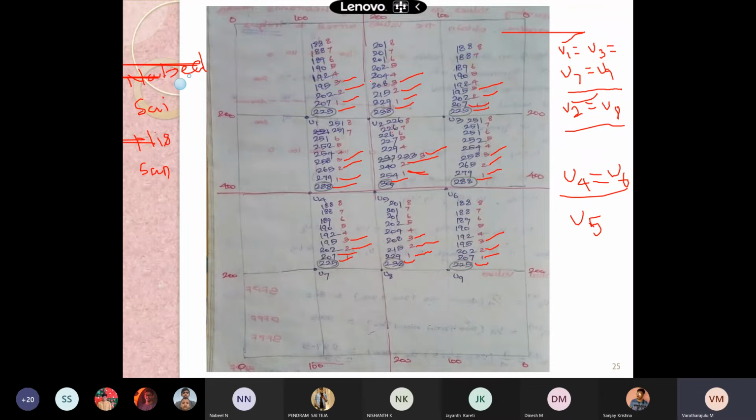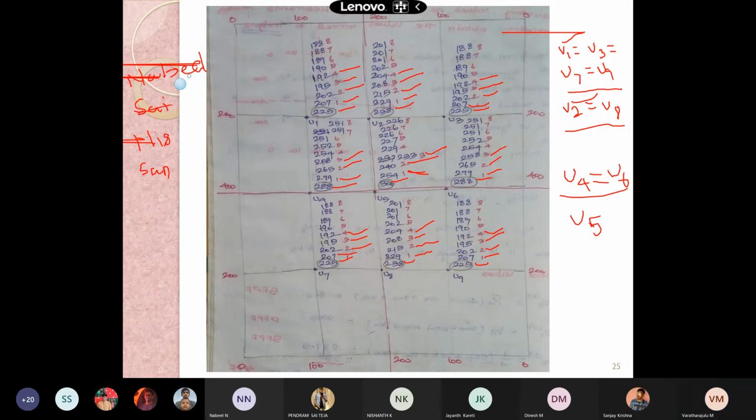Nabil. 200, 100, 208, 258. 191.5. Yes, 192. Here also 192. Yes, sir. 192 and 192. Yes, 192, 200. Nabil, continue. 192, 200, 192, and 233. 204.25, sir. 204.25. Okay.